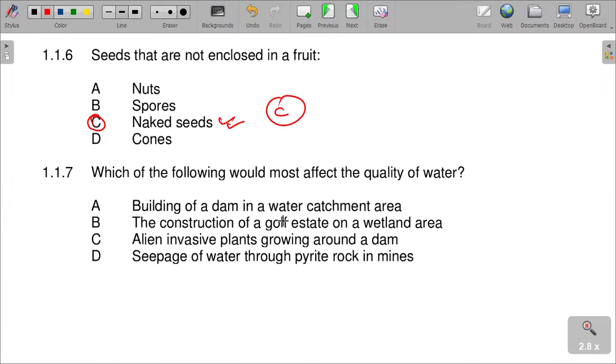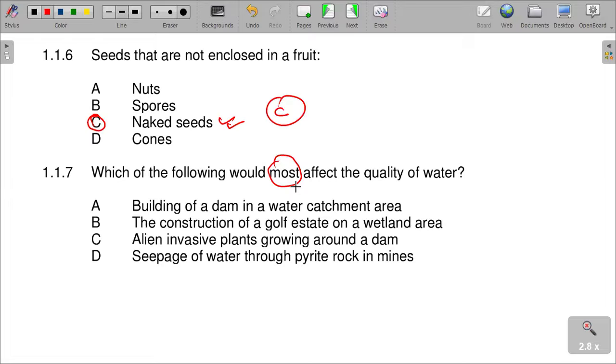The question is asking which would most affect the quality of water: the building of a dam in a water catchment area, the construction of a golf estate on a wetland area, alien invasive plants growing around a dam, or seepage of water through the pyrite rock in mines.